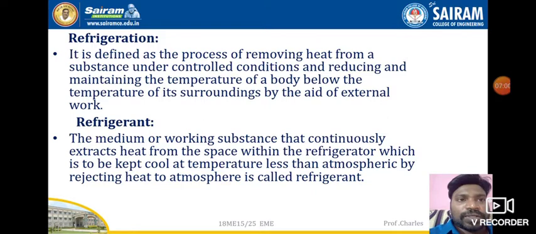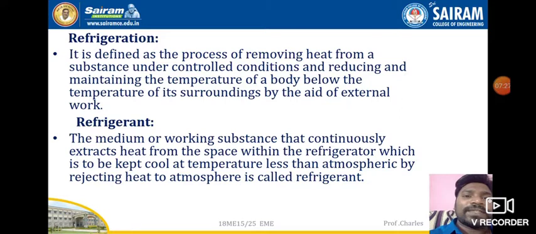So the process of removing heat from a substance, water or anything, if we keep on extracting heat, that water will be converted into ice. And the temperature we reduce to must be below that of the outside or surrounding temperature. That means it should be below atmospheric temperature. That process is nothing but the refrigeration process.